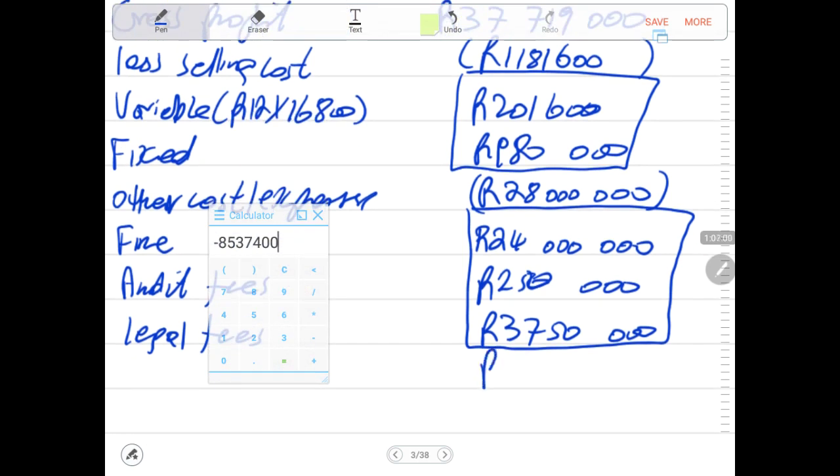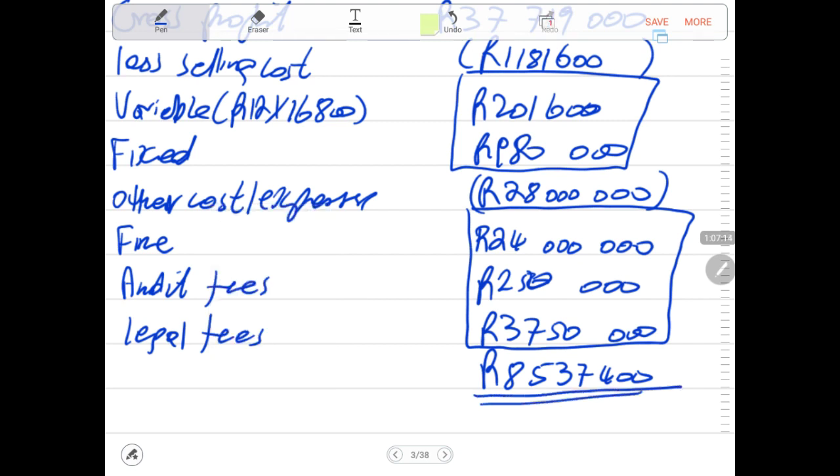Then we get to 8,537,400. This will be our profit before tax.